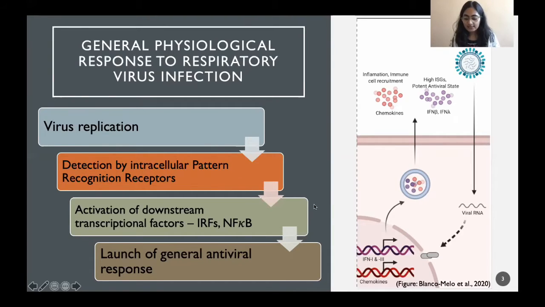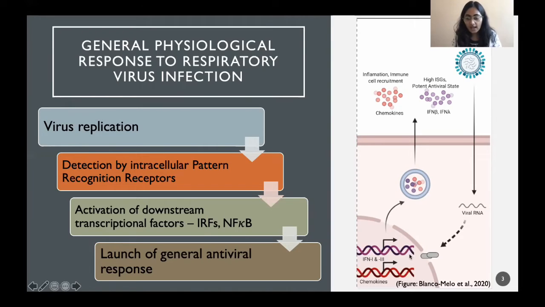Once the virus is recognized by PRRs, it leads to activation of certain transcriptional factors, particularly NF-kappa B, that is nuclear factor kappa B, and IRFs, that is interferon regulatory factors.